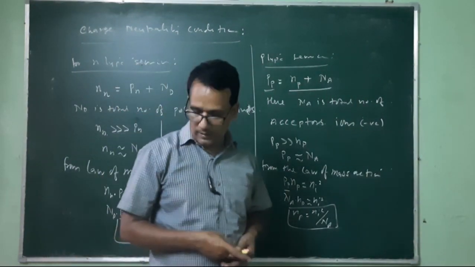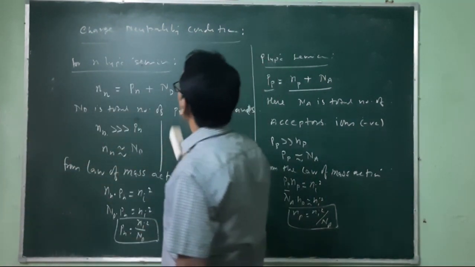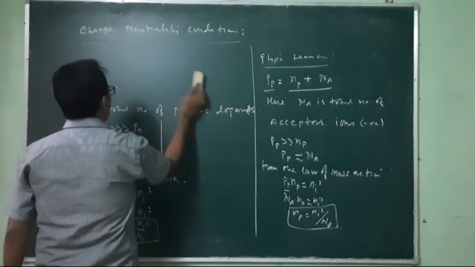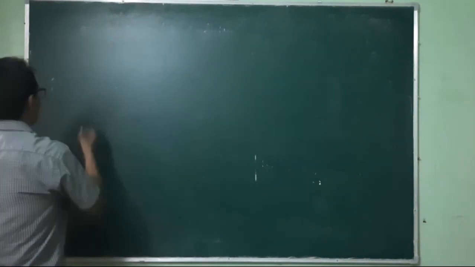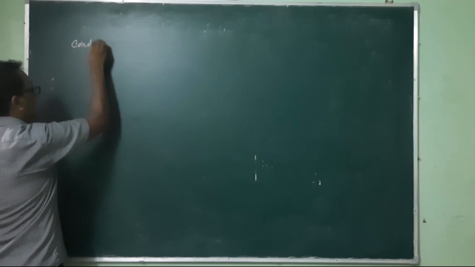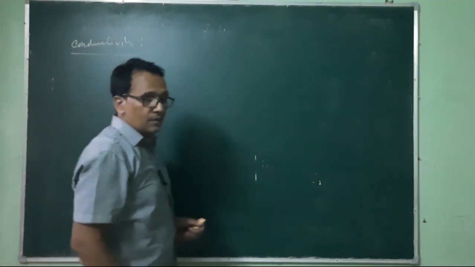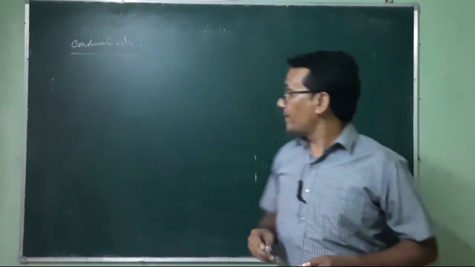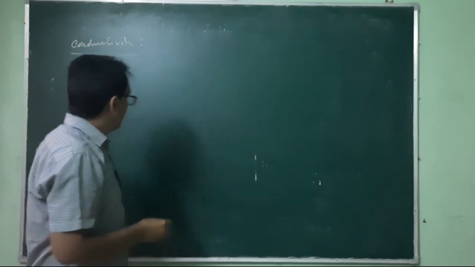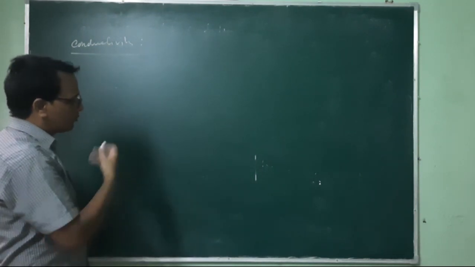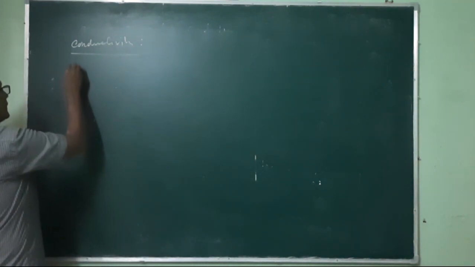Anyway, we can also discuss the conductivity of this n-type and p-type semiconductor. So this conductivity is because of the majority charge carriers in general, and we should have that plot of carrier concentration at different temperatures.